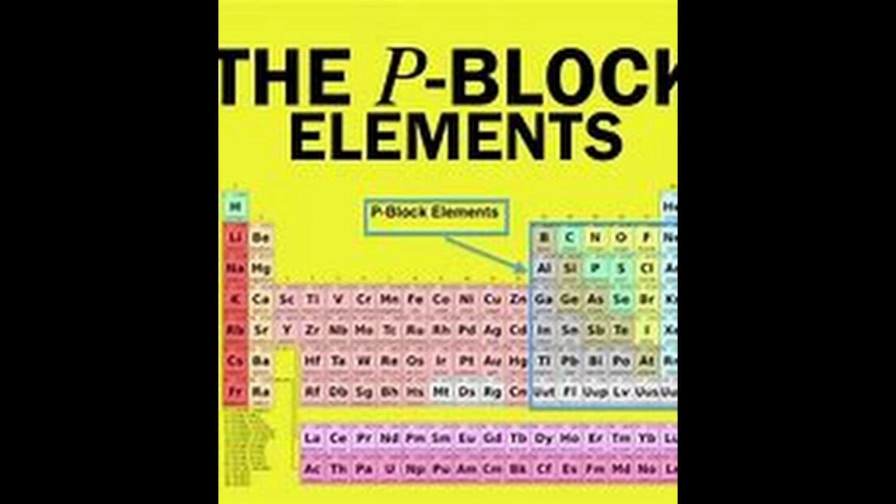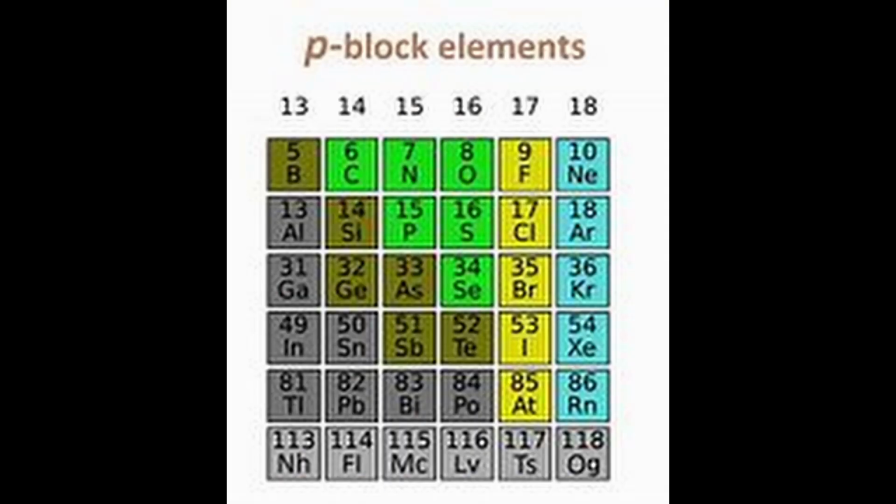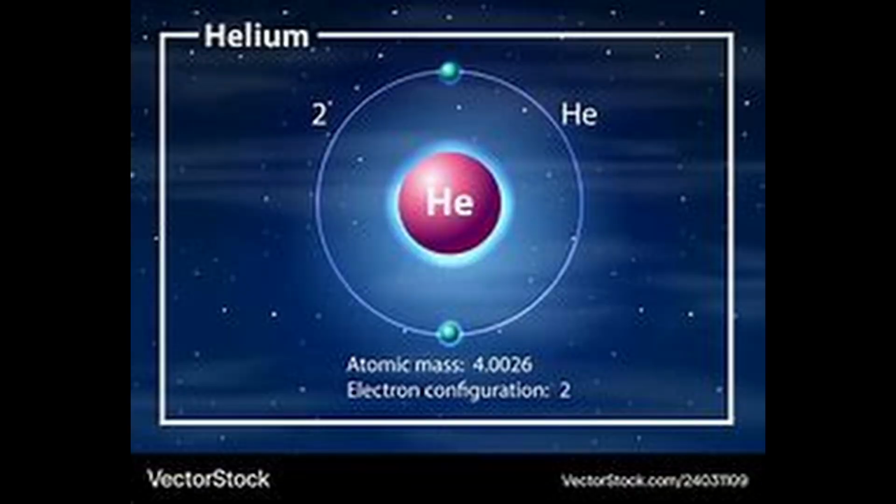The p block elements comprise those belonging to group 13 to 18, and these together with s block elements are called representative elements or main group elements. The outermost electronic configuration varies from ns2 np1 to ns2 np6 in each period. At the end of each period is a noble gas element with a closed valence shell, ns2 np6 configuration. All the orbitals in the valence shell of the noble gases are completely filled by electrons, and it is very difficult to alter this stable arrangement by addition or removal of electrons. The noble gases thus exhibit very low chemical reactivity.